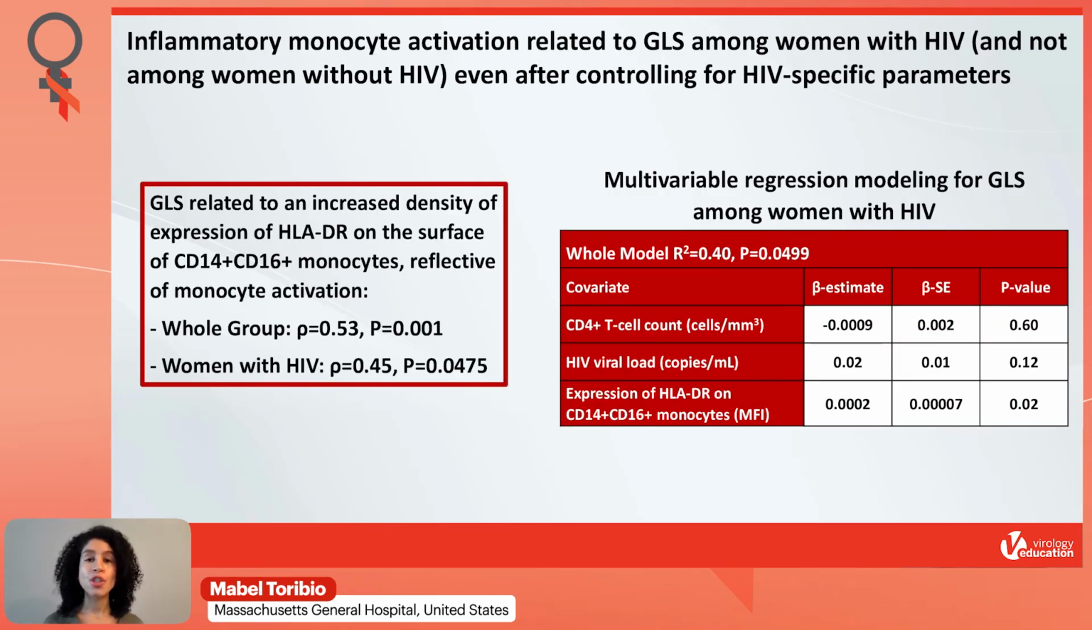We then went on to examine the relationship between cardiac strain and the immune parameters which differed between groups. And here we found that inflammatory monocyte activation related to cardiac strain among the women with HIV, and this relationship, however, was not found among the women without HIV. We then performed additional analyses where we controlled for the HIV-specific parameters of CD4 T cell count as well as HIV viral load, and found that the level of expression of HLA-DR on inflammatory monocytes remained an independent predictor of cardiac strain among women with HIV.